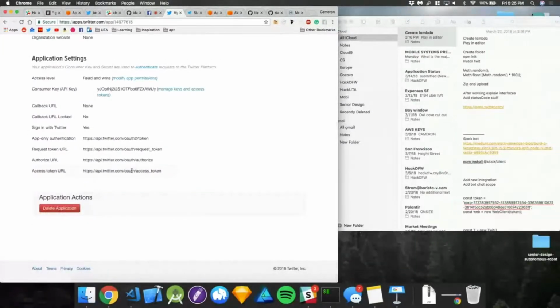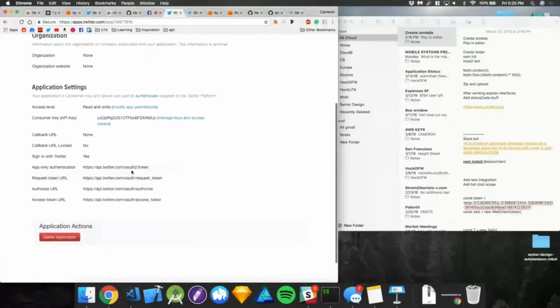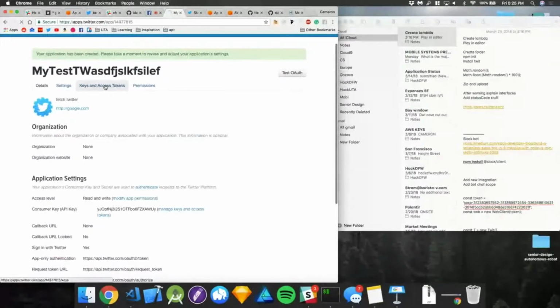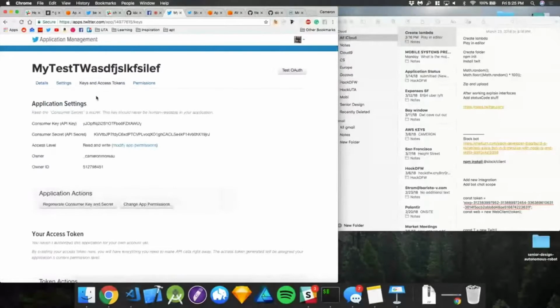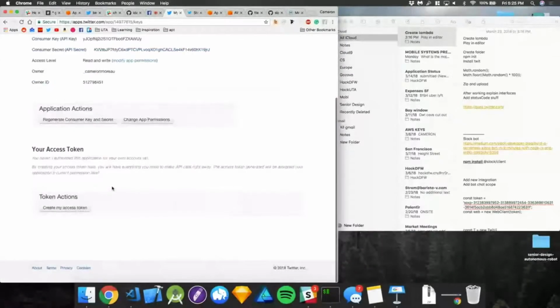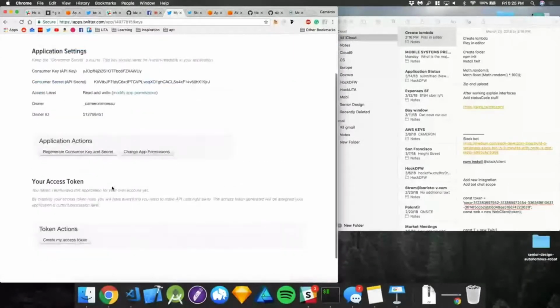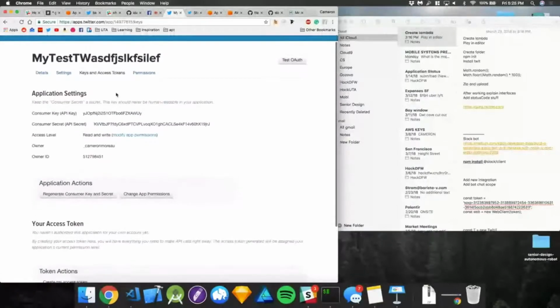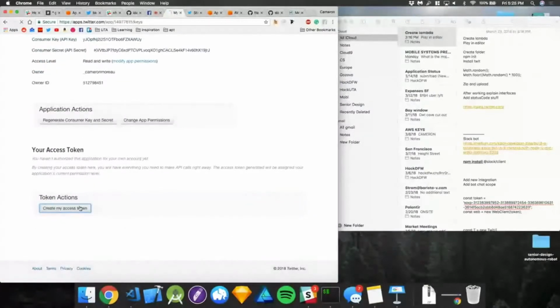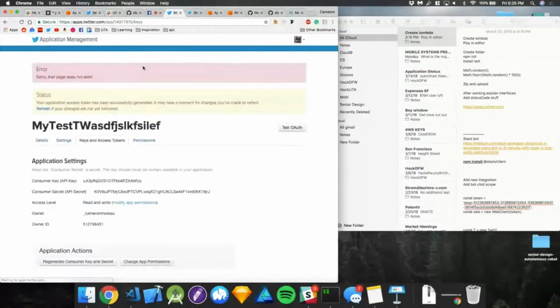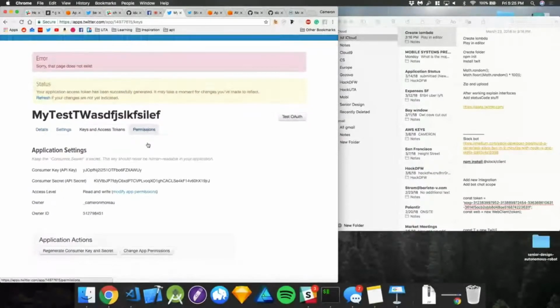We need some kind of way of getting a little access token for us. We're going to go up here to keys and access tokens, and now we have all this stuff, but the problem is we haven't generated it yet. So like I mentioned, all you do is go to keys and access tokens, scroll down, and create a new token set. Super, super simple. And page does not exist.